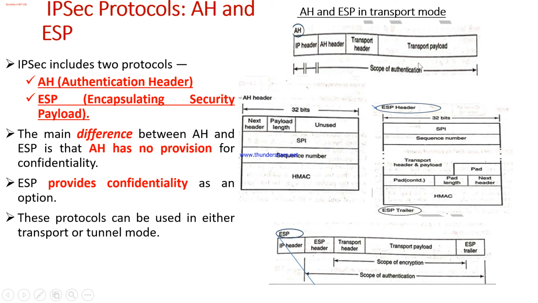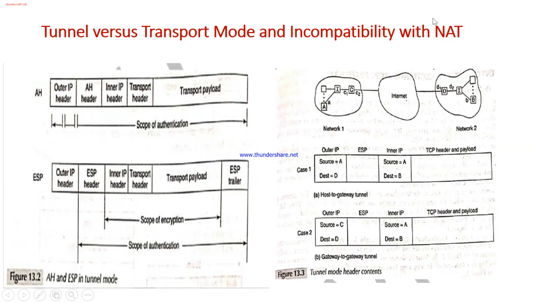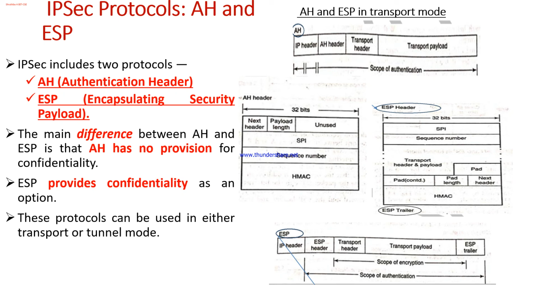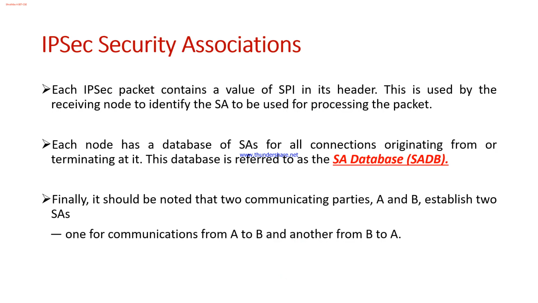In transport mode, the authentication or the encryption and decryption is not applicable to the IP header. It is only done for the transport header and transport payload, and that's the reason why it is called transport mode. Whereas in tunnel mode, the entire data is encapsulated by a larger packet containing the IPsec header and an extra IP header. So this is all about the two types of protocols and also IP security.